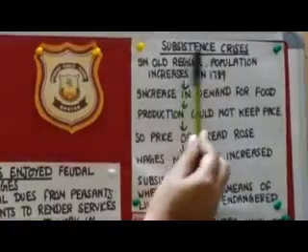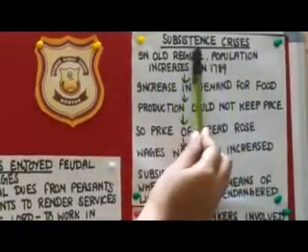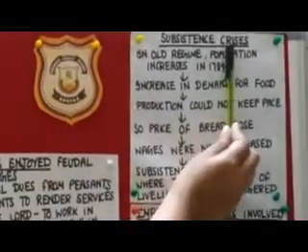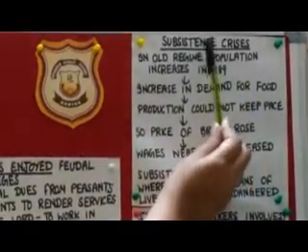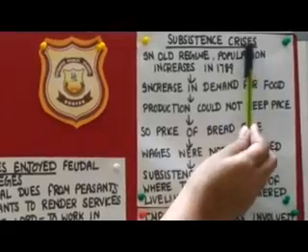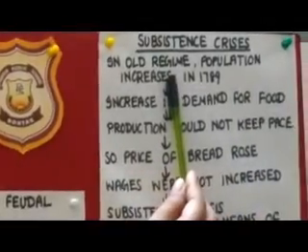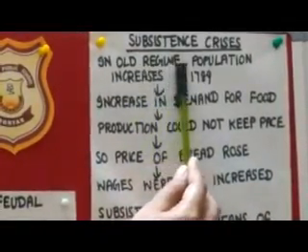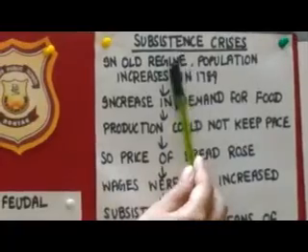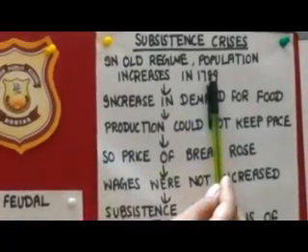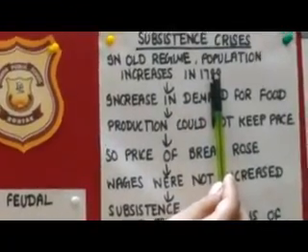Now see this topic, subsistence crisis. What do you mean by subsistence crisis? When there is the lack of basic means of livelihood. When the basic means are endangered, it is called subsistence crisis. Now in the old regime, population increased. And do you know what we mean by old regime? Till the time of 1789 in France, it is known as the old regime.